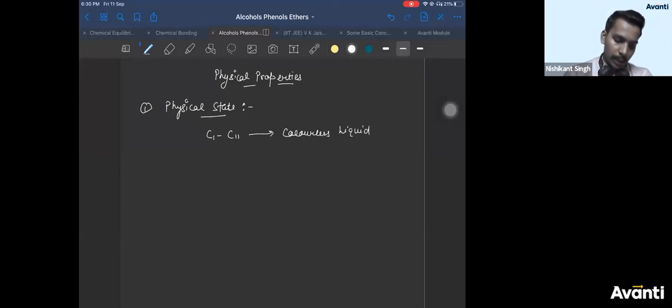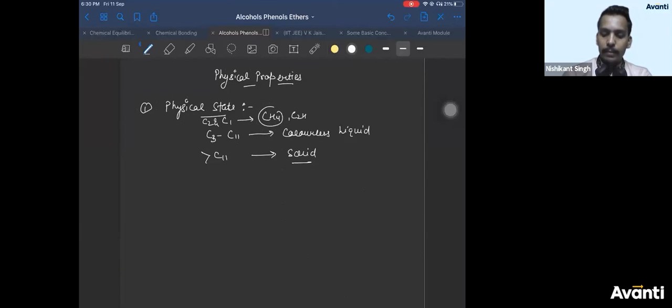Then C11 and above are solid. Right? C1 alcohol, that is methanol, is a gas. Ethanol is also gas. Let us take C3 from here. C1 and C2 are gas usually.